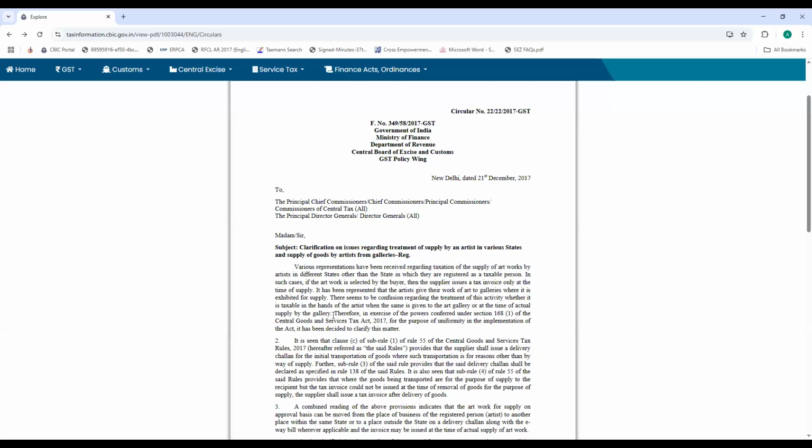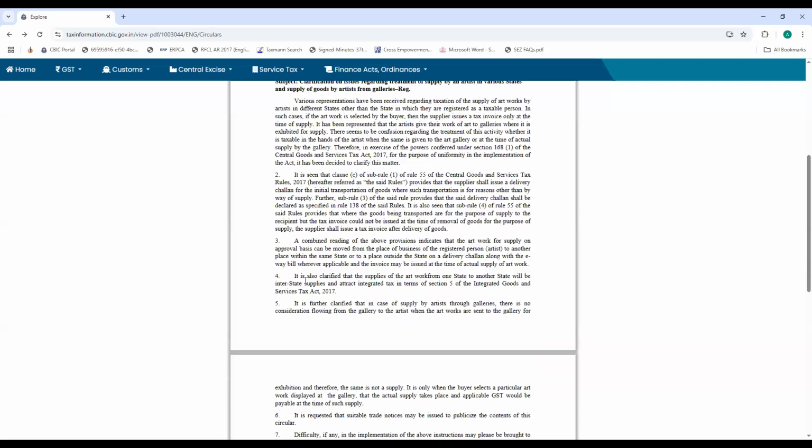So what they have given in the background, and then in para 5, they have said it is further clarified that in case of supply by artists through galleries, there is no consideration flowing from the gallery to the artist when the artwork is sent to the gallery for exhibition, and therefore the same is not a supply. It is only when the buyer selects a particular artwork displayed at the gallery then the actual supply takes place. So the exhibition, the display can either be on my own account or on account of any other person.